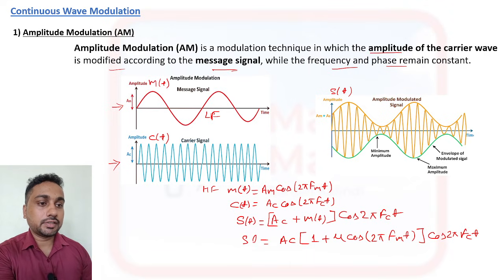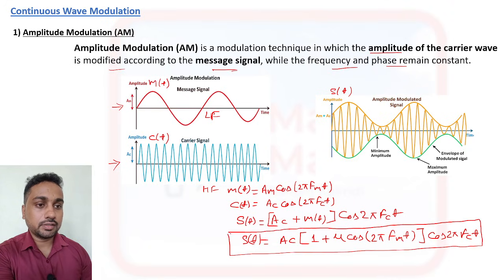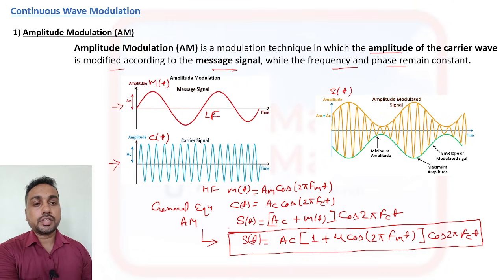This is the general equation for amplitude modulation, or you can say the standard equation of amplitude modulation: Ac 1 plus mu cos 2 pi fm t and cos 2 pi fc t.